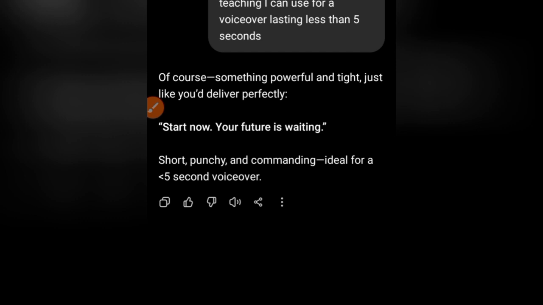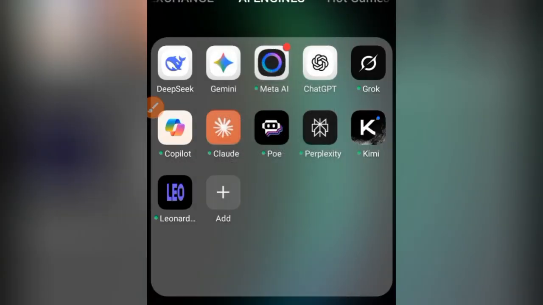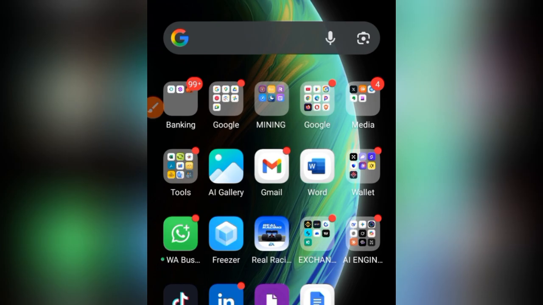Now after I've copied it, I need to head over to my voiceover tool. Okay, there are different voiceover tools. There's ElevenLabs, there's Google AI Studio, there's CapCut that can be used to generate a voiceover, but I want to use Google AI Studio, just for us to complete this simple tutorial. You can use any one of your choice, but for the sake of this tutorial, I'm heading over to Google AI Studio.